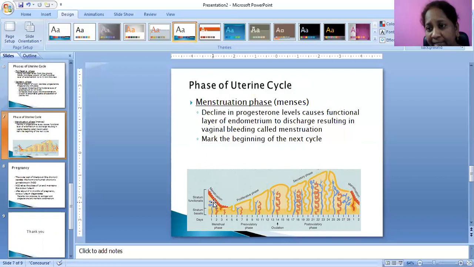Days 1 to 14, then between 14 to 16 days, then afterwards 20 to 24 days, next 28. This cycle will occur every 28 days.